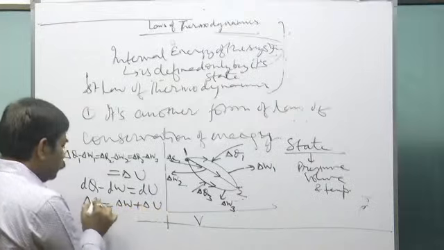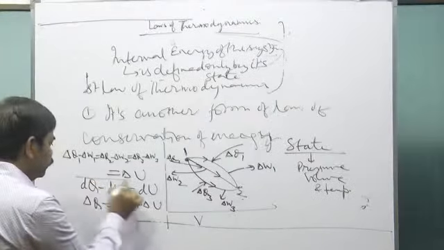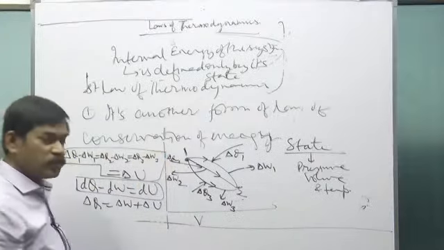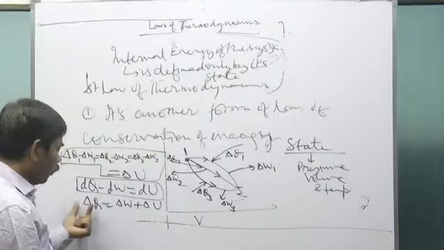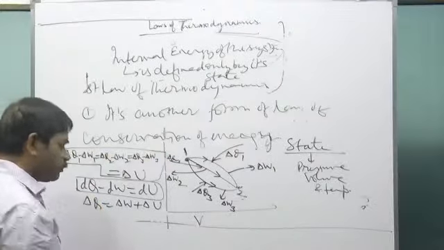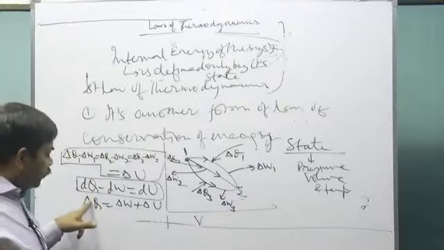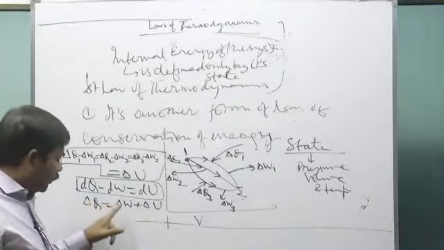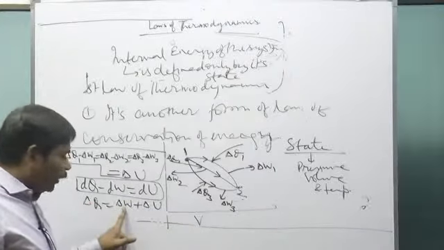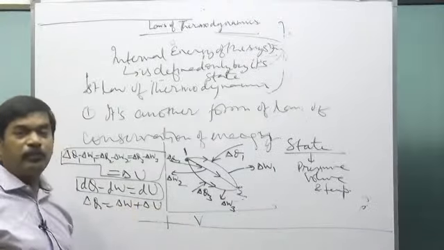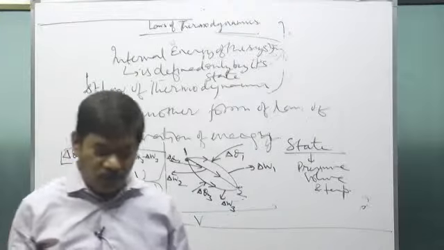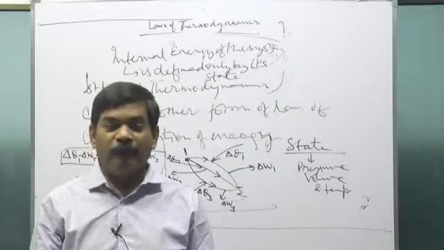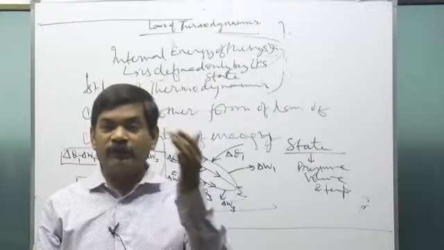So you see, mostly the law is used in this form, but this form of the law is more descriptive. How? The heat that you give to the system, a part of that heat gets converted into work, and the other part is stored in the system in the form of its potential energy. So you have to keep in mind, when we study thermodynamics, what happens to the heat that we supply to a system.